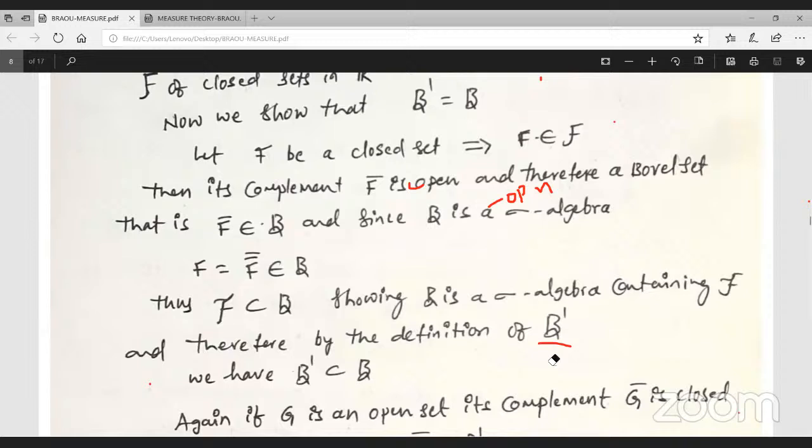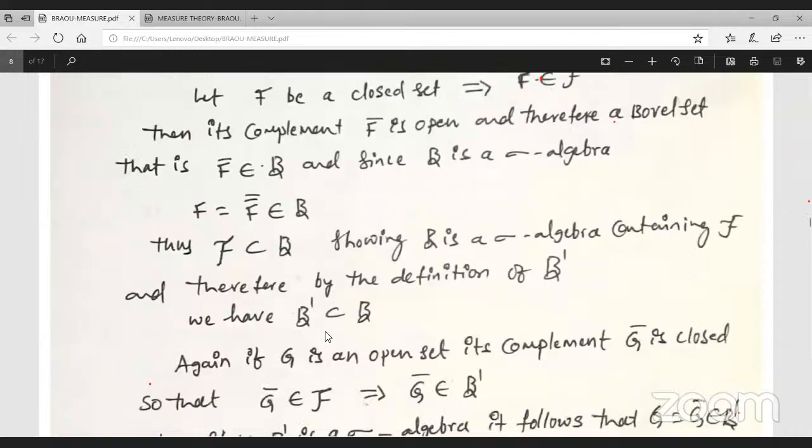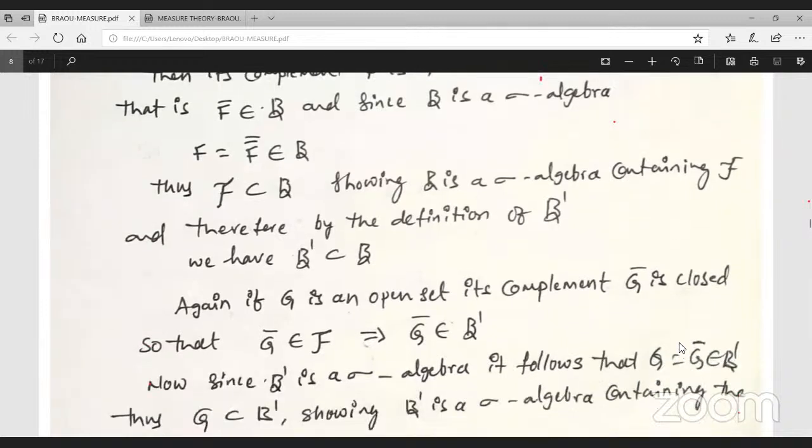Now observe here. Again, G is an open set, and its complement is closed. The closed set belongs to F only, which implies G bar belongs to B dash.